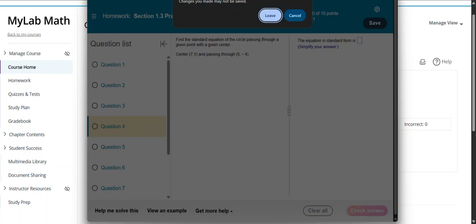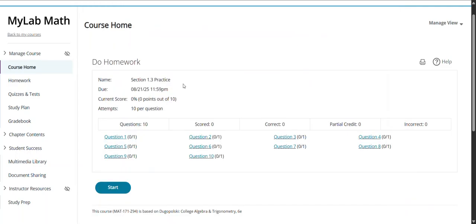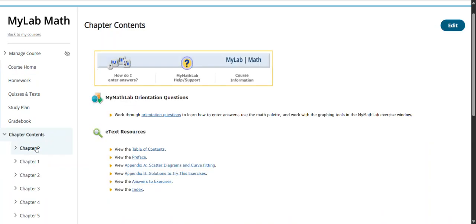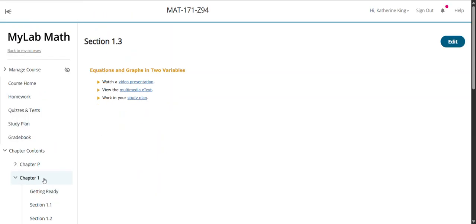If you want to use the actual textbook, you can go over here to chapter contents. Chapter 1 is where we're starting, section 1.3, and you can view the multimedia e-text, and then you'll be accessing the textbook.